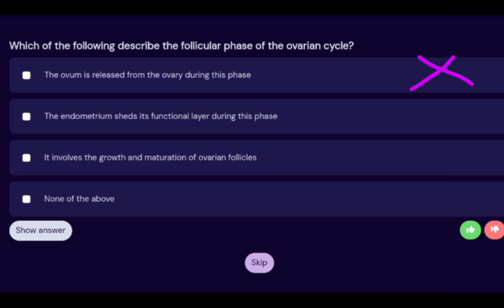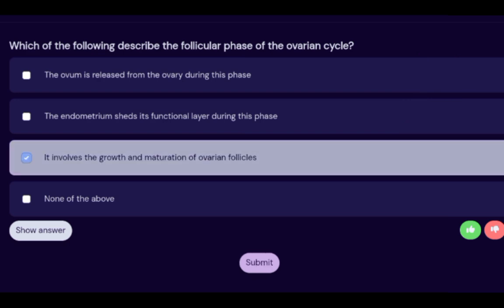The endometrium sheds its functional layer during this phase. Remember the question: which of the following describes the follicular phase of the ovarian cycle? Follicular phase is all about development of what? Follicles. So it's not about the ovum being released, and not about the endometrium shedding its functional layer. That is the menstrual cycle. We are talking about the ovarian cycle. It involves the growth and maturation of ovarian follicles. So that is our answer.